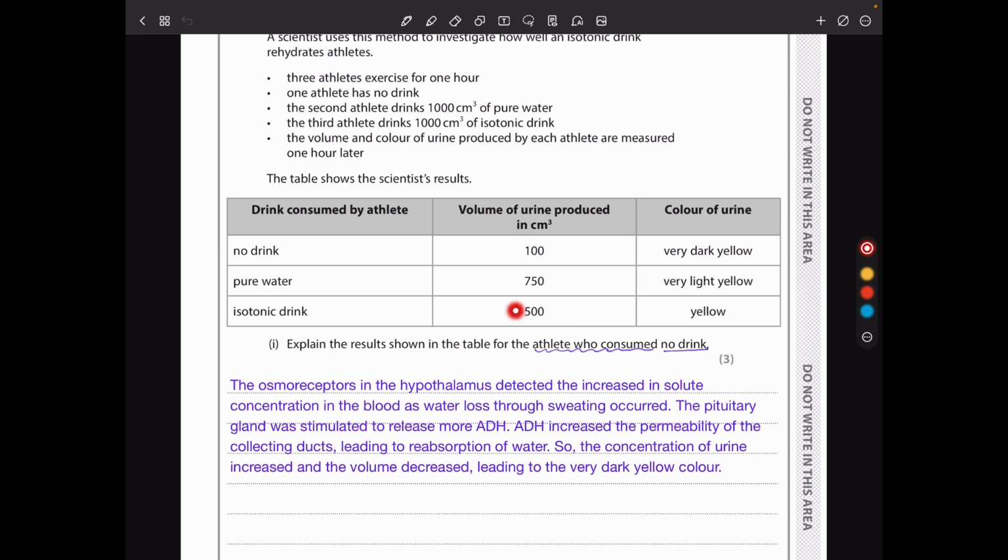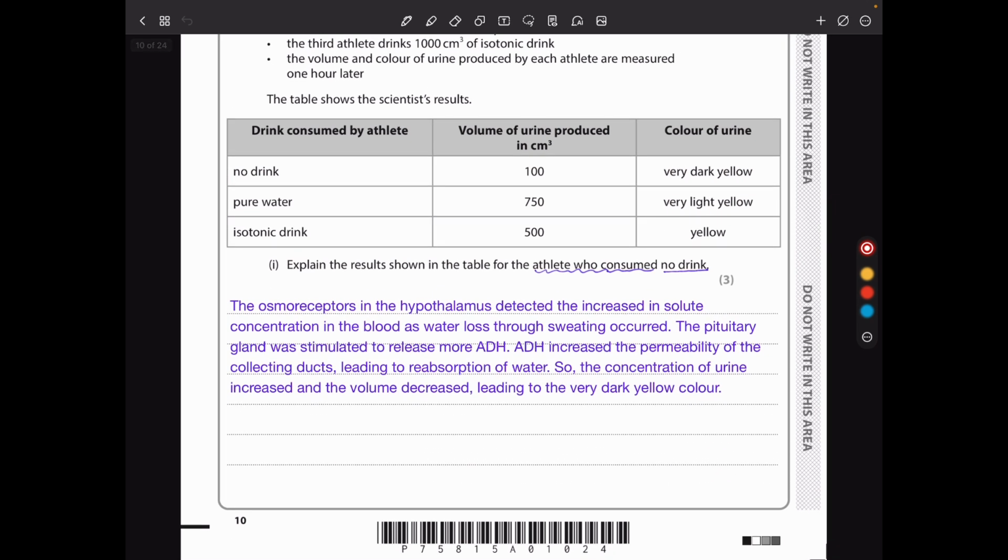That's why we see the volume of urine is higher than that, because they took in some water and more ions. And so the color is not as yellow as that, meaning it's a little more concentrated than that, but not as concentrated as the first one. Then they say explain the results shown in the table for the athlete who consumed no drink.